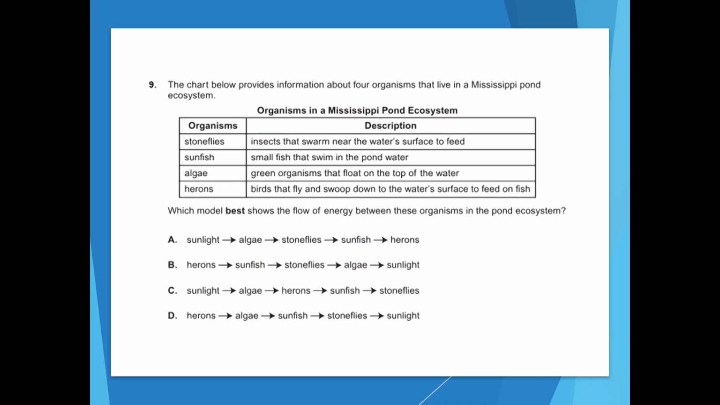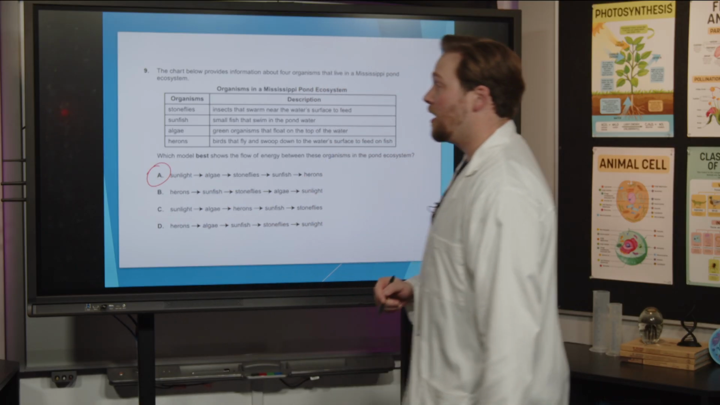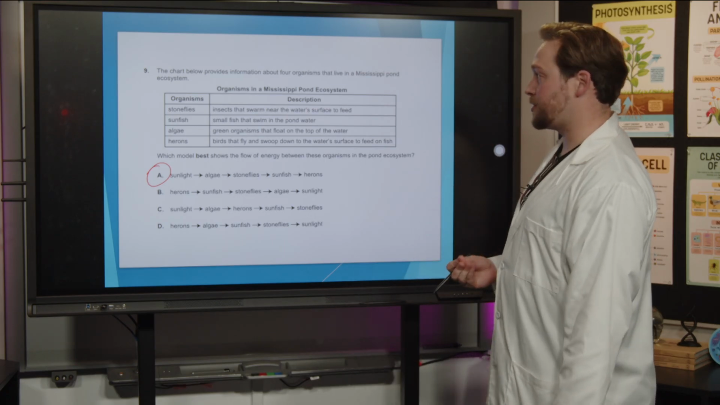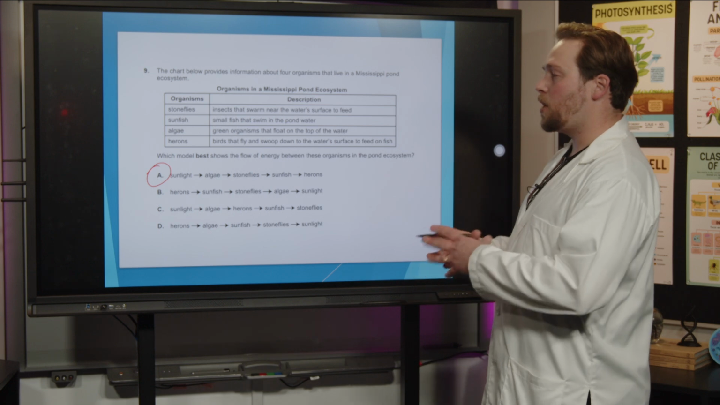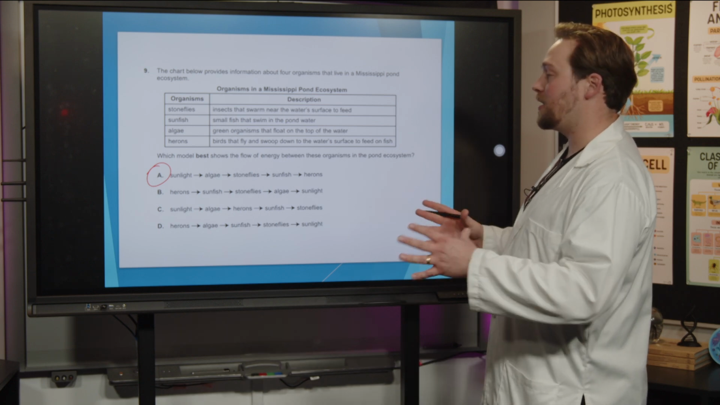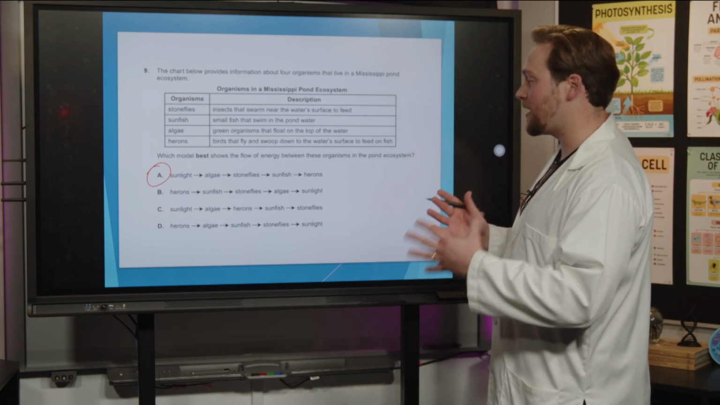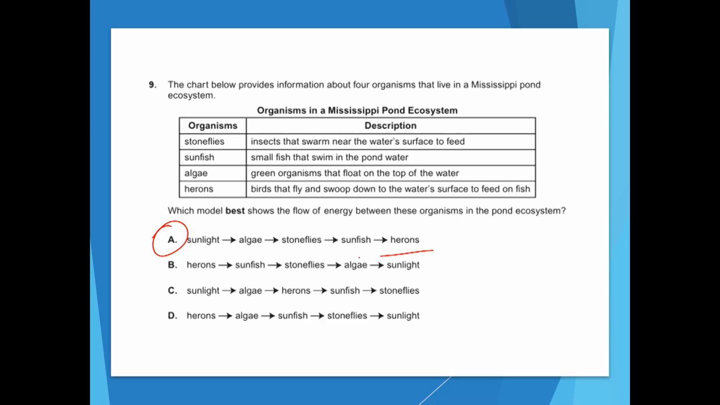The chart below provides information about 4 organisms that live in a Mississippi pond ecosystem. Which model best shows the flow of energy between these organisms in the pond ecosystem? The best answer choice here is A. Okay, let's remember that in 90% of food chains, the energy starts from the sun. So most of the time, anytime you're making a food chain, you want to start with sunlight. That's where the energy on the earth is really coming from. So things that don't start with sunlight aren't going to be right. So we can automatically get rid of these two.